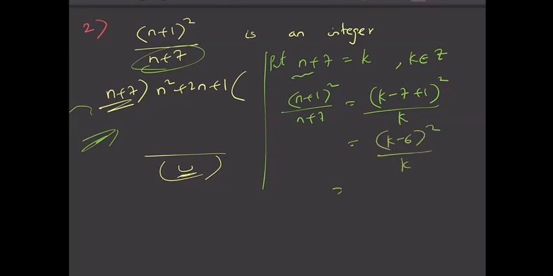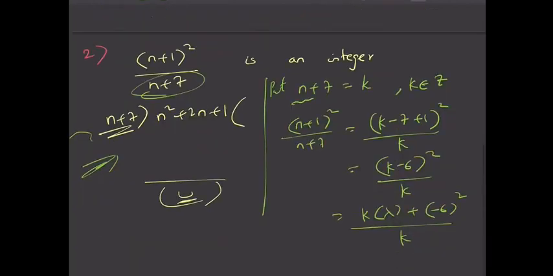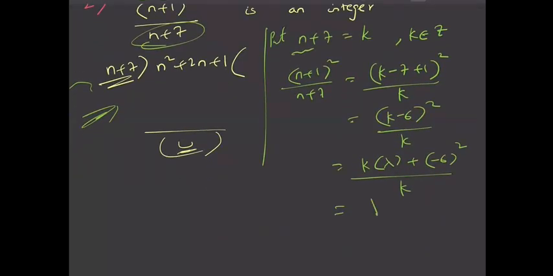Again, (k minus 6) whole square is k into some lambda plus (minus 6) whole square. See, this property: (ax plus b) whole power n is a multiple of a plus b power n. I am using this again and again. So this is again nothing but lambda plus 36 by k.